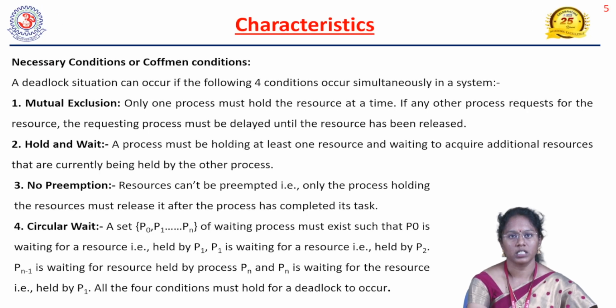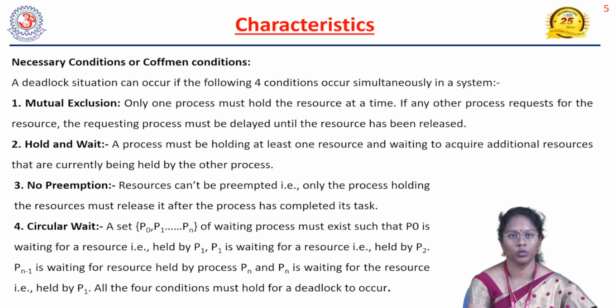What are the necessary conditions such that if they hold, we can be sure that deadlock will occur? First one, mutual exclusion. Only one process can hold a resource at a time. If any other process requests the resource, the requesting process must be delayed until the resource has been released.